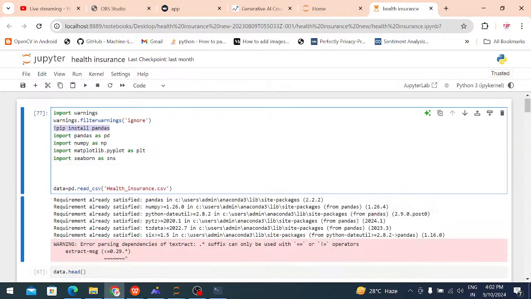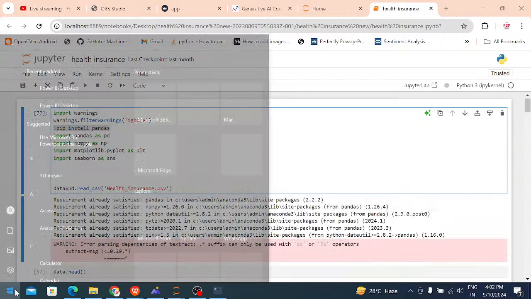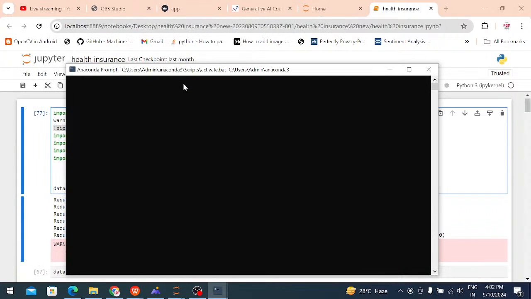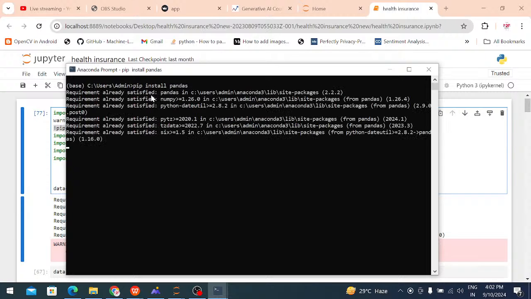You can use it in a cell, or you can use the Anaconda prompt also. Whenever you get a module error, we can install the library like that. Pip install pandas. Okay, it is already in my system, so it shows the message that the requirement is already satisfied.